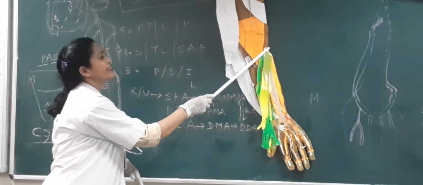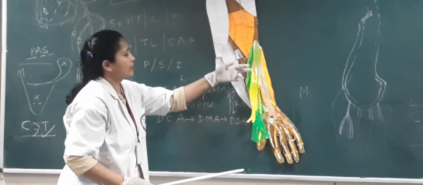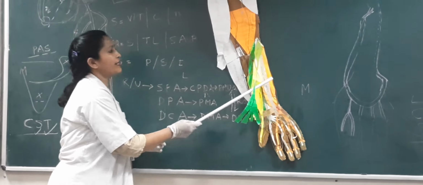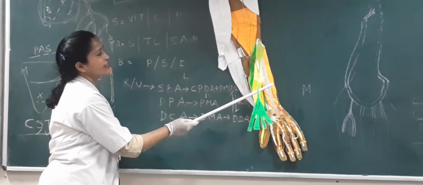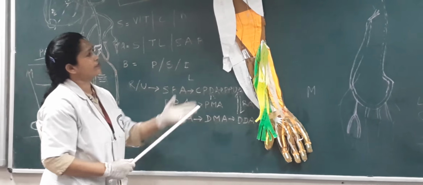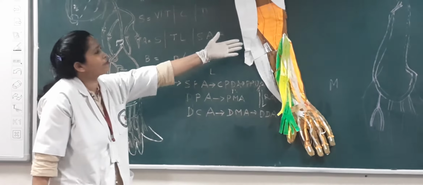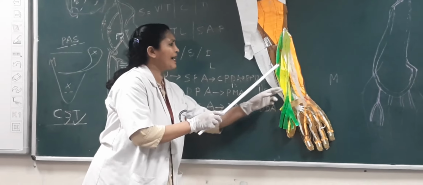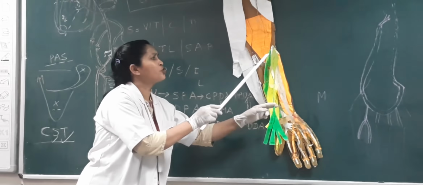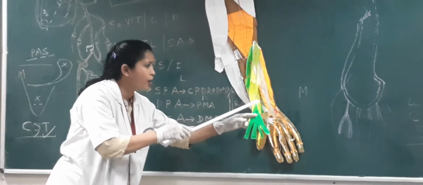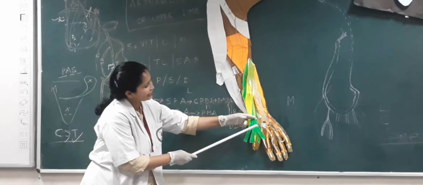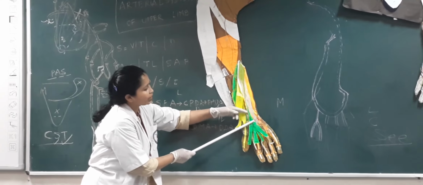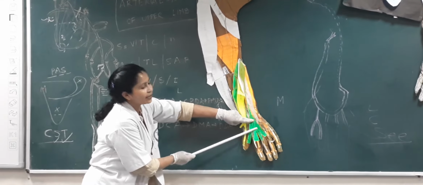So, medial epicondyle. This is palmaris longus. It takes its origin from the common flexor origin from the medial epicondyle of the humerus. It has a characteristically short belly and a long tendon, and it gets blended with the distal part of the flexor retinaculum, and now it flattens to form the palmar aponeurosis